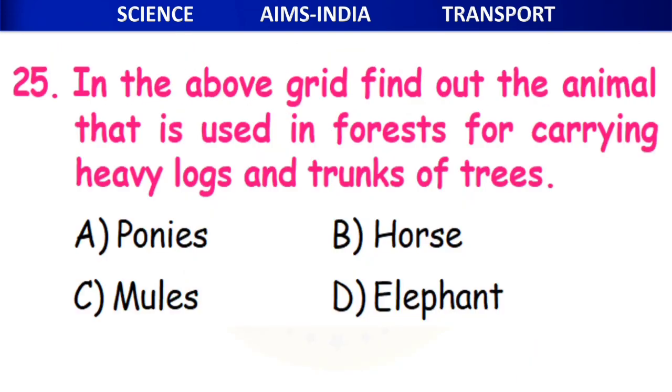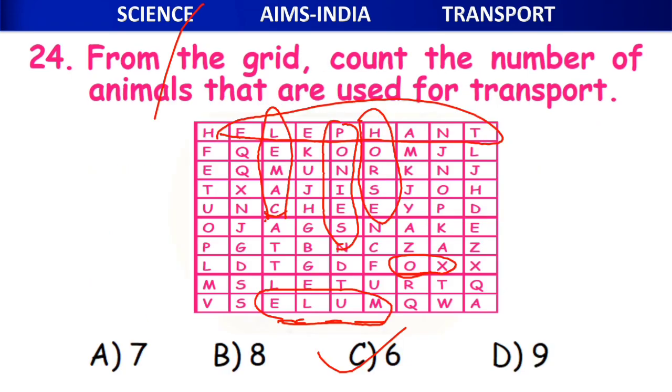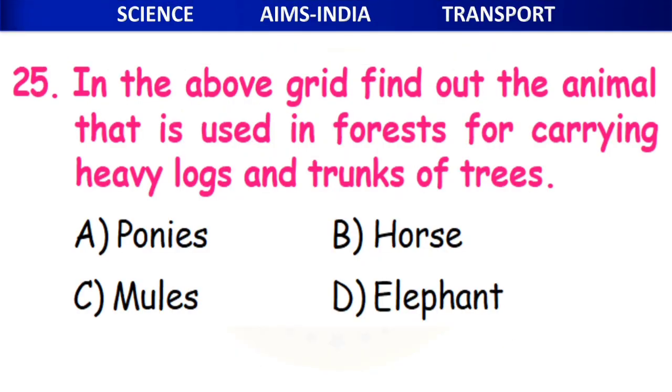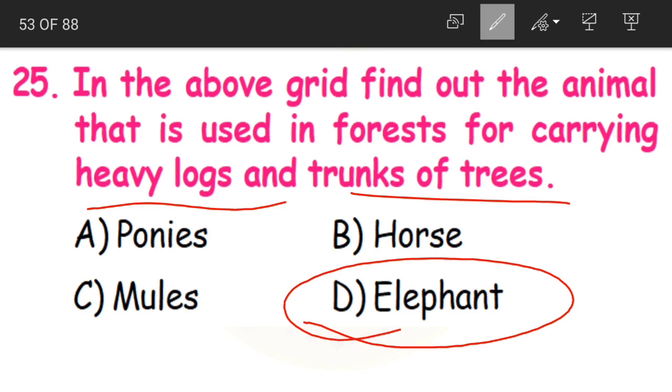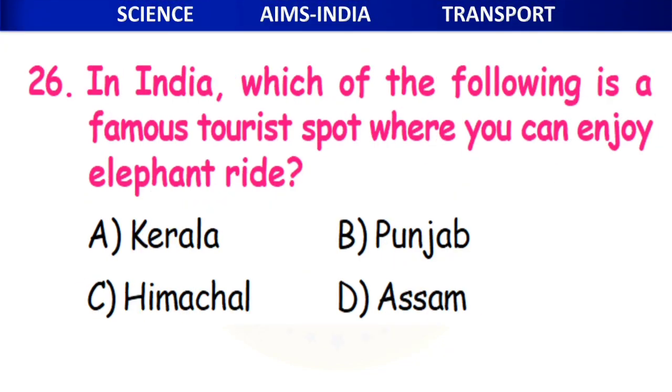So what is that animal, children? Where in forest it is going to carry heavy logs and trees. Okay, so it is nothing but the elephant. Okay, D is the correct answer.